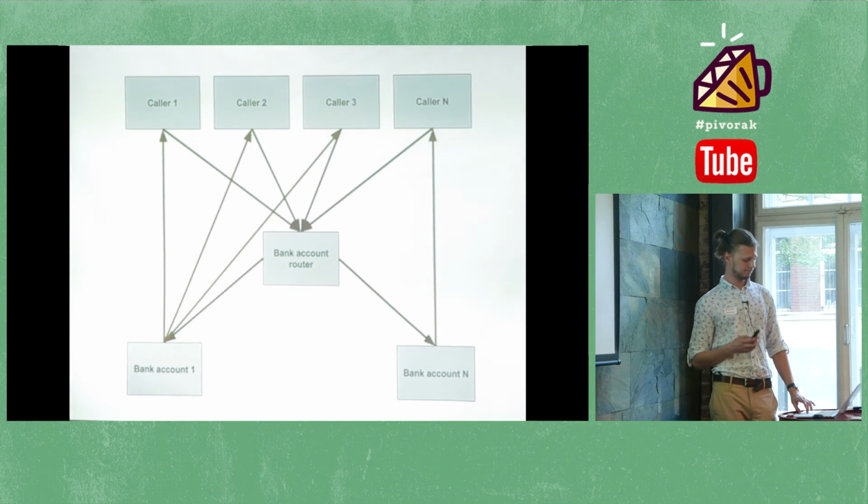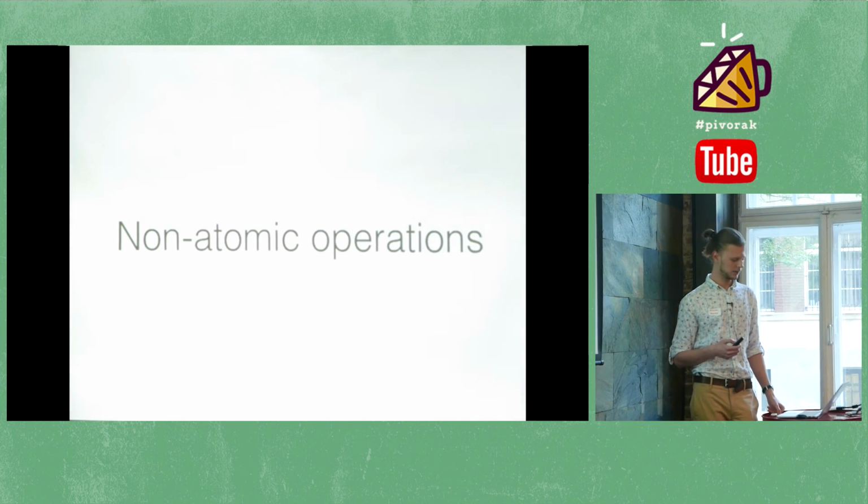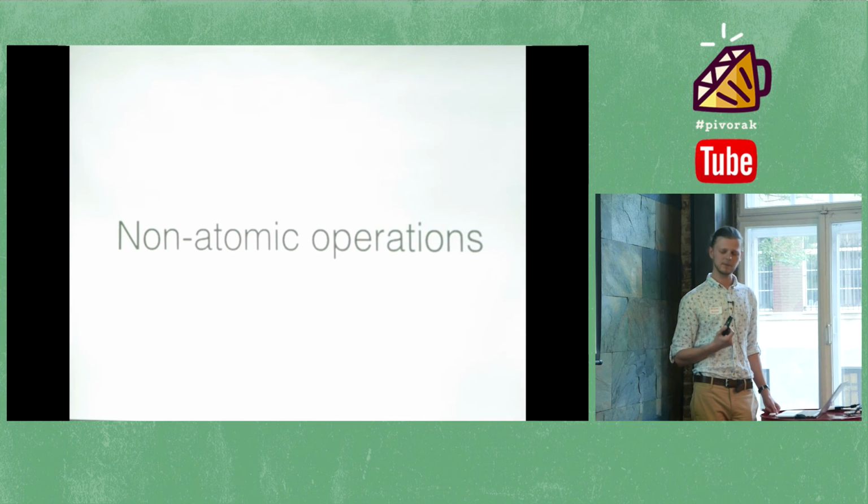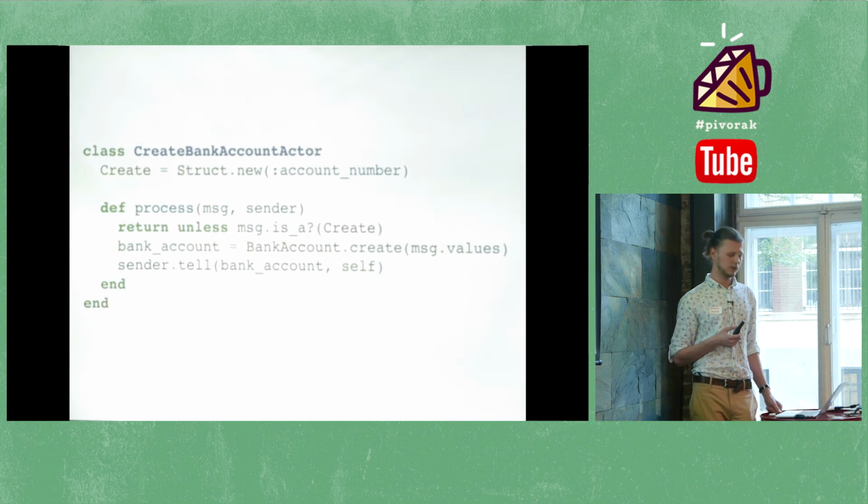Okay, so non-atomic operations. How to get rid of the problem with non-atomic operations in the case of Active Record. Do you guys remember that we wrote a bank account model with a uniqueness validation? It was non-atomic and it caused a lot of race conditions in multithreaded code, but we can introduce the create bank account actor and encapsulate everything underneath.